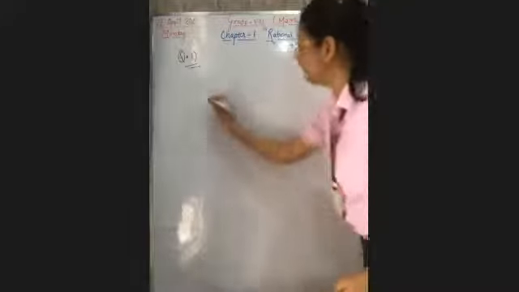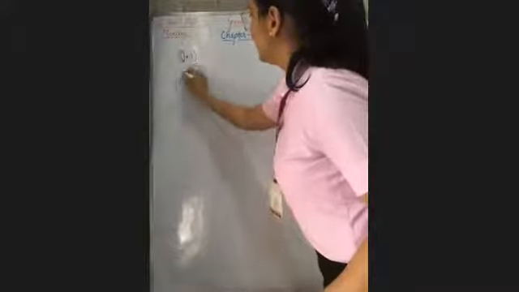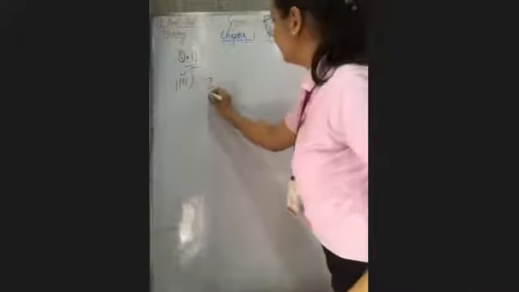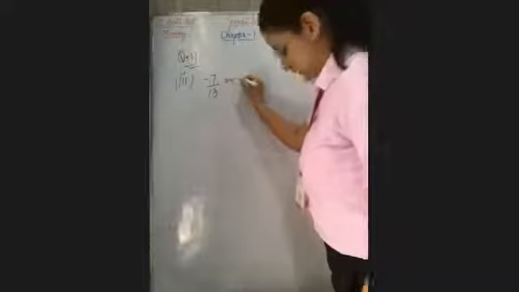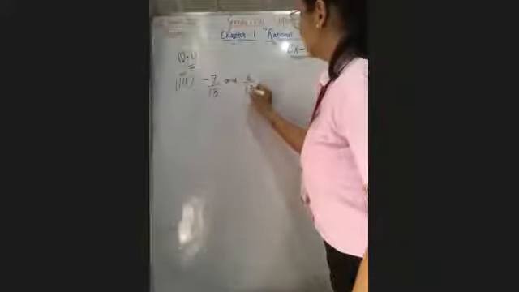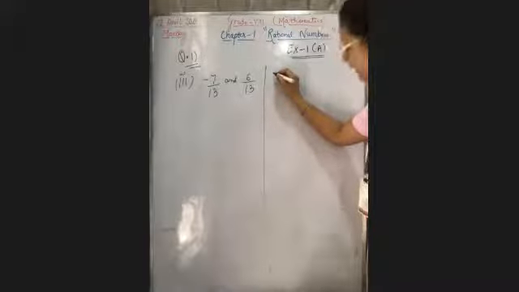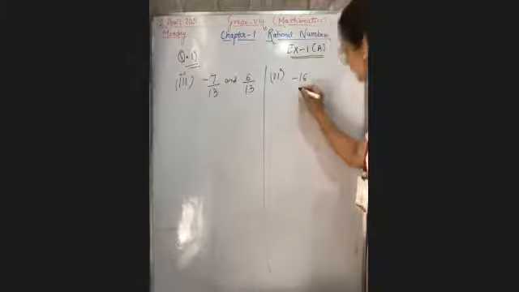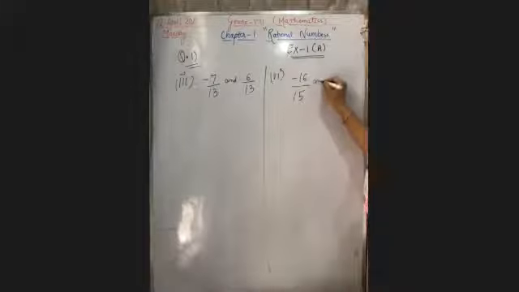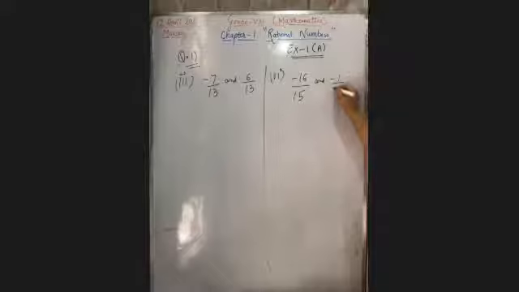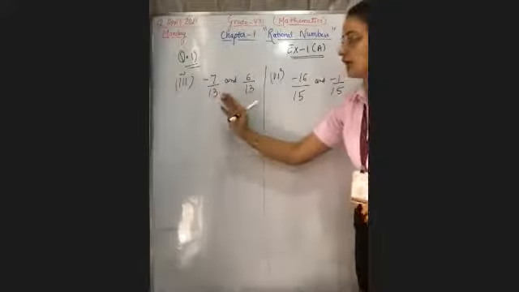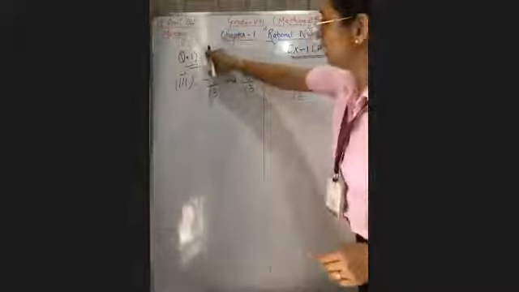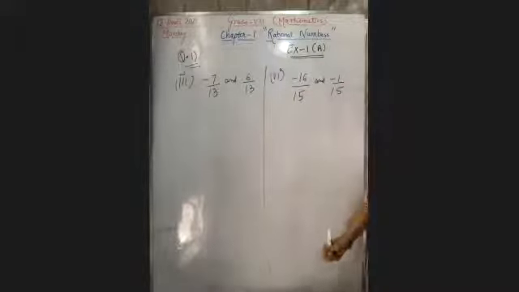One is part third. Third part is minus 7 upon 13 and 6 upon 13. This is your first part. And then I'm giving you part 6. This is minus 16 upon 15 and minus 1 upon 15. Yes, these two parts. First of all, solve this third part quickly. I'll call the names and you have to give me the answer.